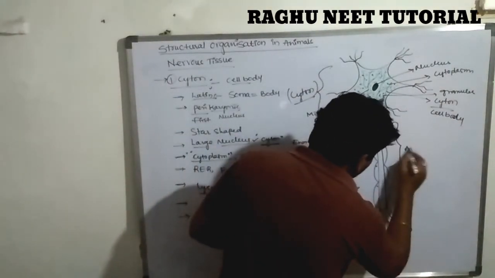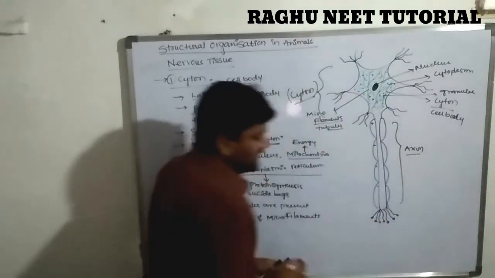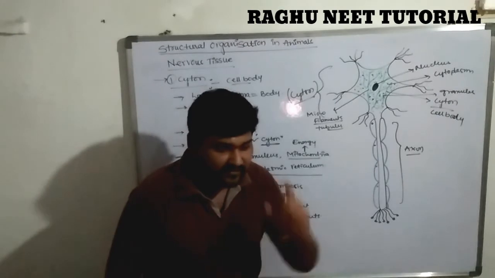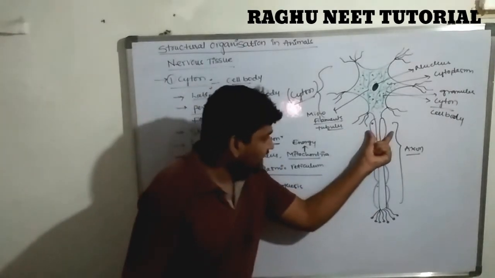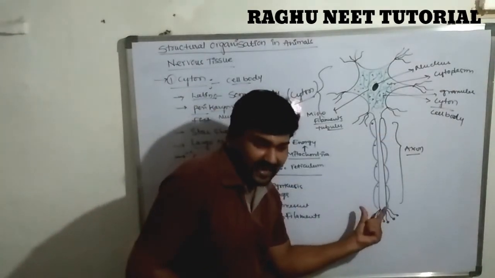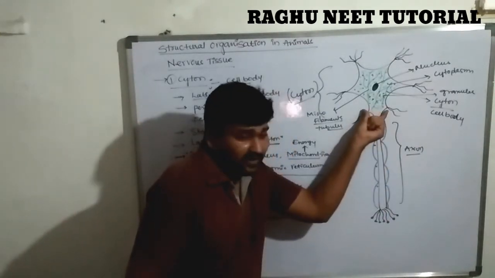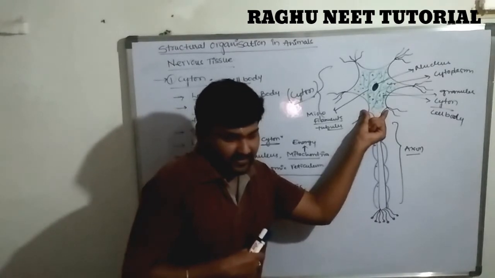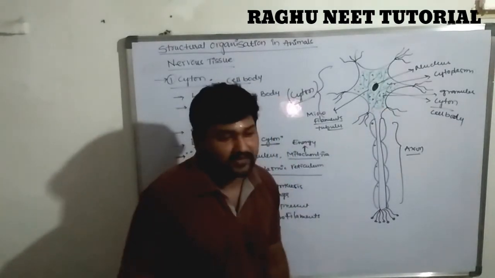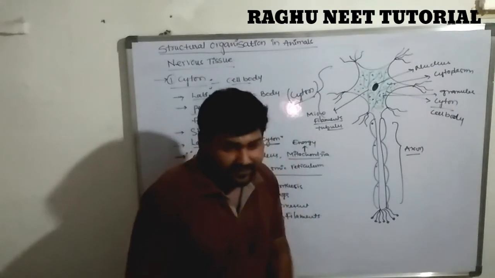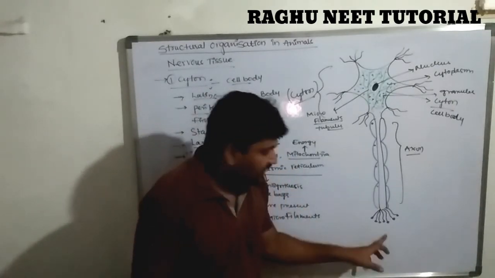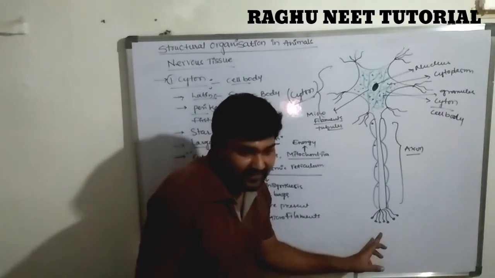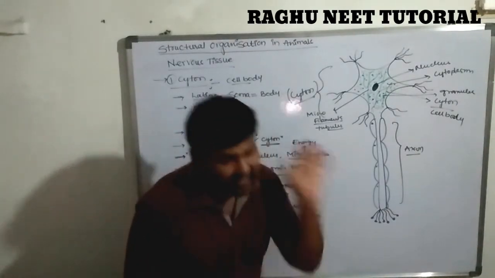So what is the axon? The axon is arising from the cyton region. It is one of the long processes. Axon is arising from the cyton. It is one of the long processes. These are having very few branches, very few branches in the terminal axon.